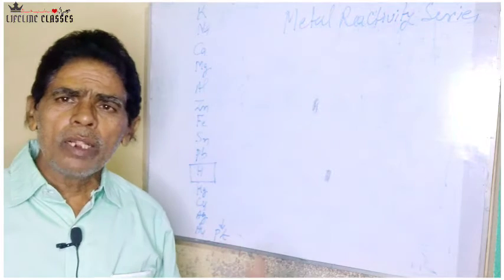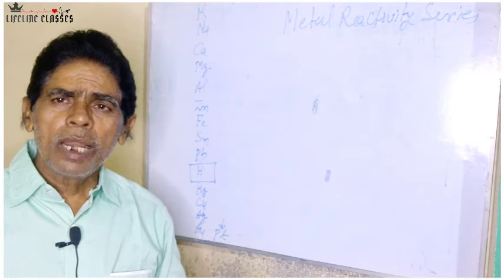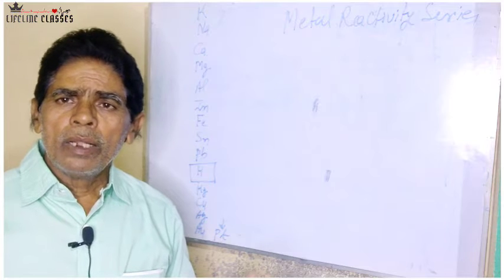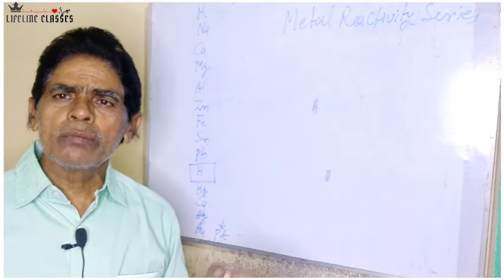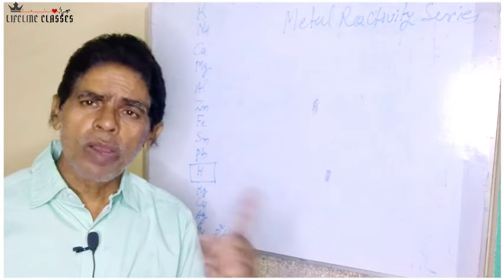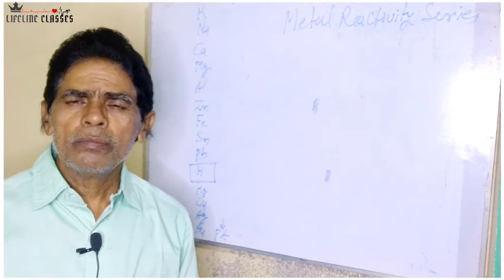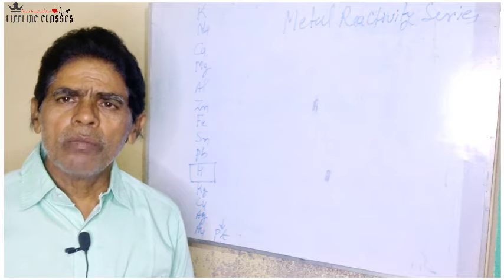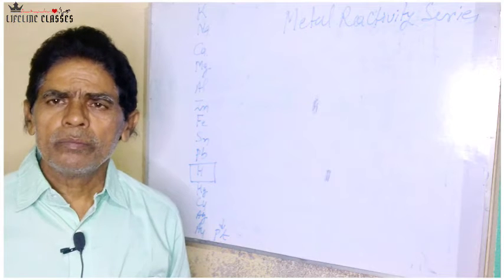We have already discussed this in the previous class, and you may remember that sodium or potassium reacts with cold water, magnesium reacts with boiling water, aluminum reacts with steam, and metals like copper, silver and gold do not react even with steam.